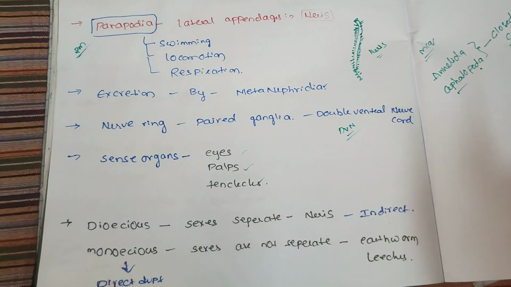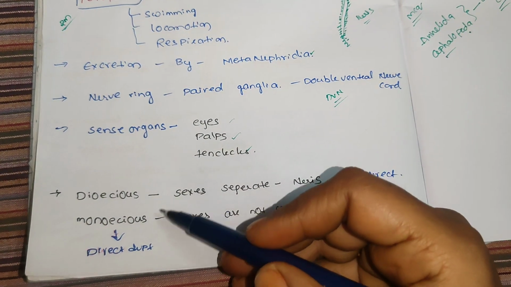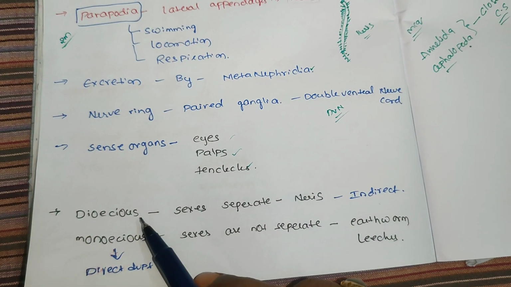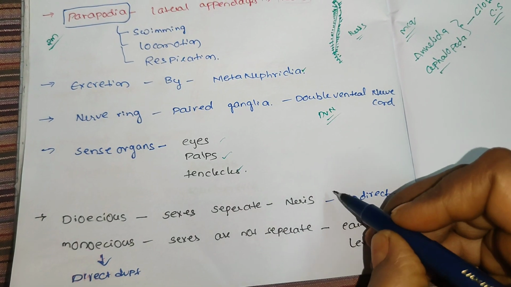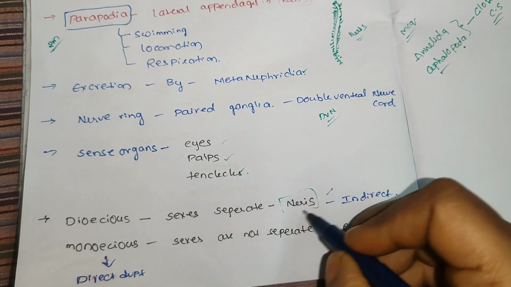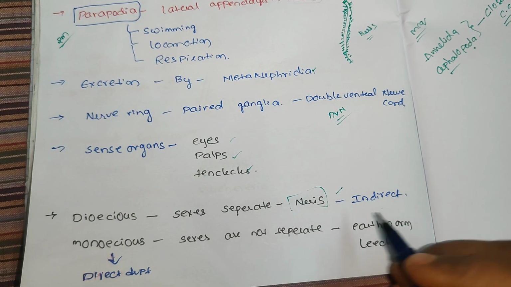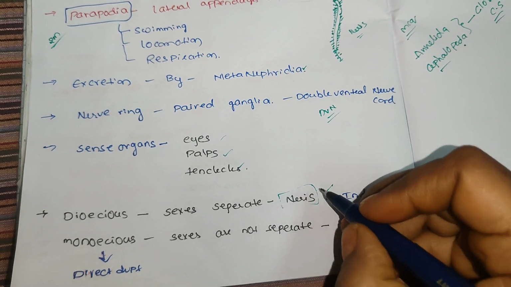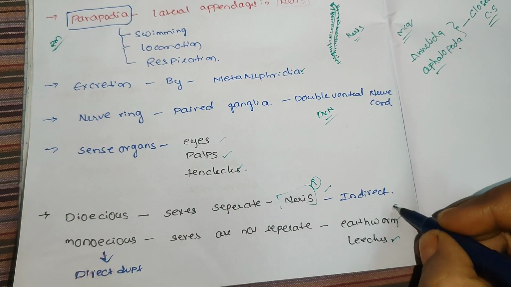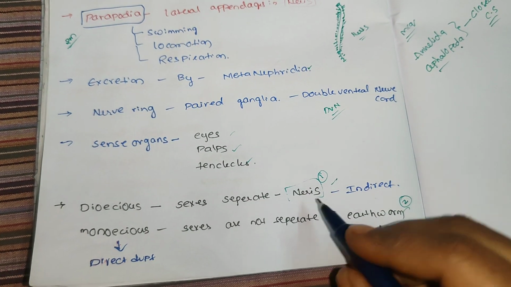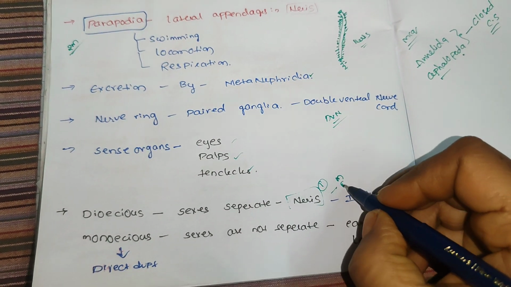Some are dioecious, some are monoecious. Dioecious means sexes are separate, example Nereis. Monoecious means sexes are not separate, example earthworm and leech. These three are the example organisms of Annelida. In Nereis, a male organism is there and a female organism is there.